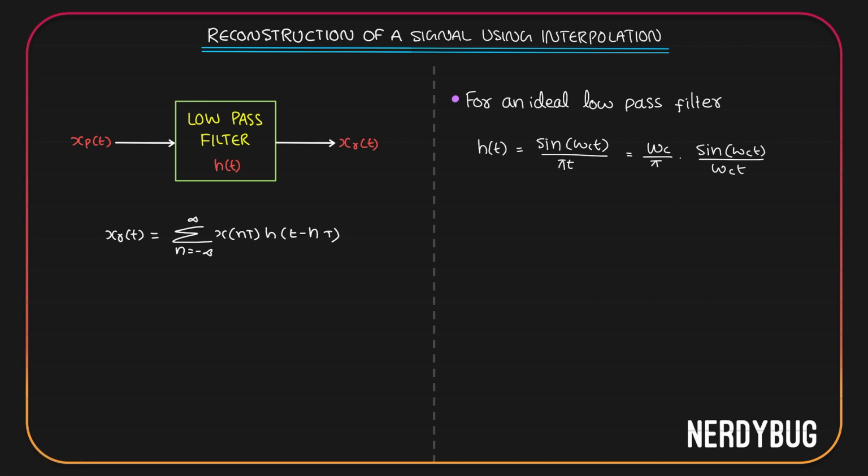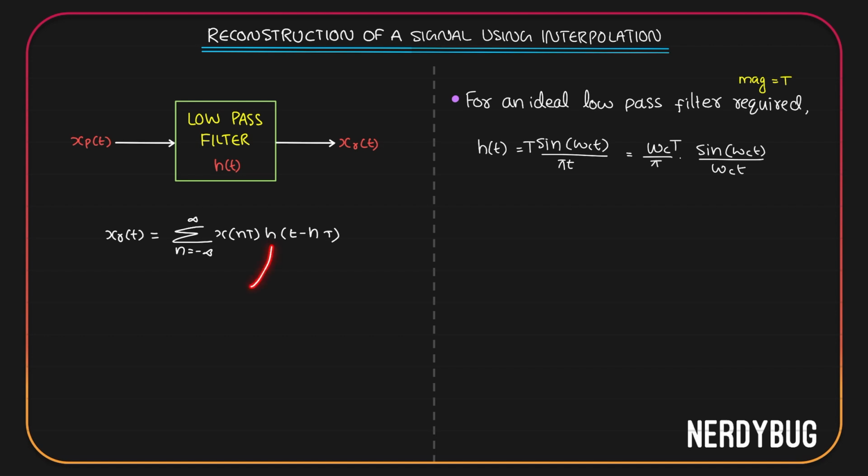For an ideal low pass filter required, that is when magnitude is equal to t, h of t will not be sine of omega ct by pi t. Instead, it will be sine of omega ct by pi t multiplied by t. So over here also we can put a t. H of t will be omega ct divided by pi sine of omega ct divided by omega ct.